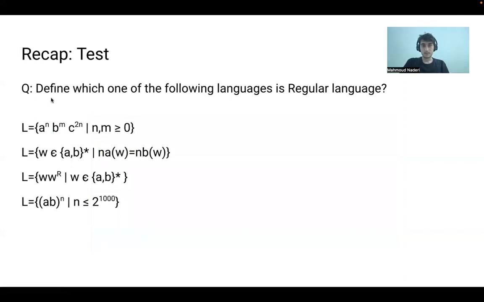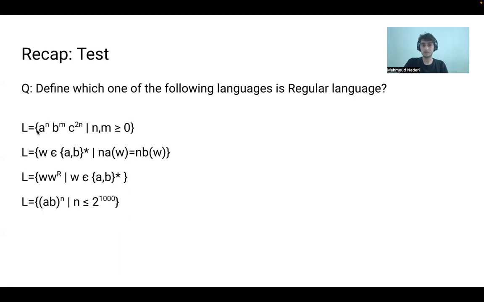Okay, as the recap test from regular languages, we have the question: which of the following languages is a regular language? The first one is not a finite language. It's simply intuitive that we cannot demonstrate it by a finite state machine.